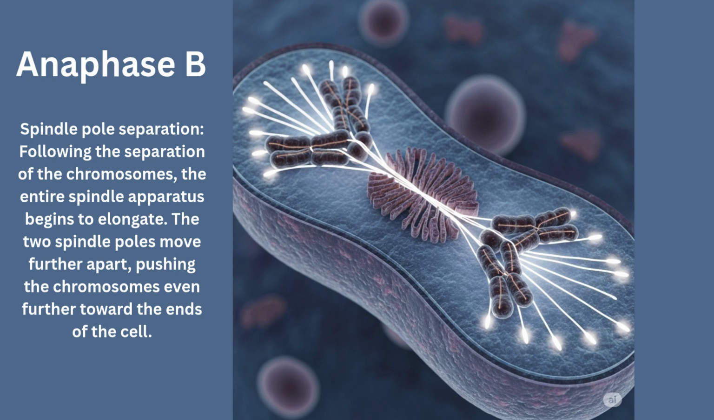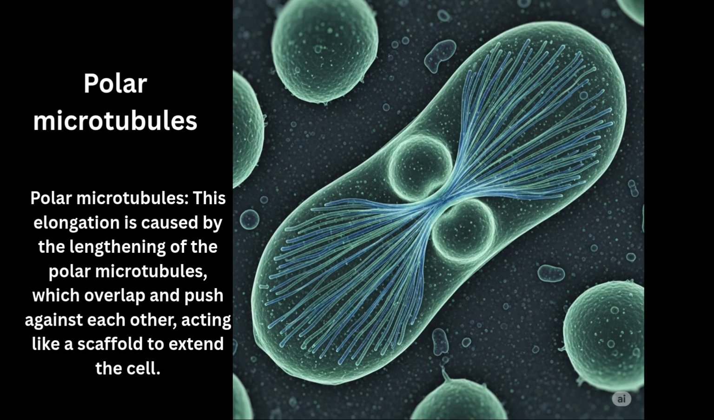Following the separation of the chromosomes, the entire spindle apparatus begins to elongate. The two spindle poles move further apart, pushing the chromosomes even further toward the ends of the cell. Polar microtubules. This elongation is caused by the lengthening of the polar microtubules, which overlap and push against each other, acting like a scaffold to extend the cell.